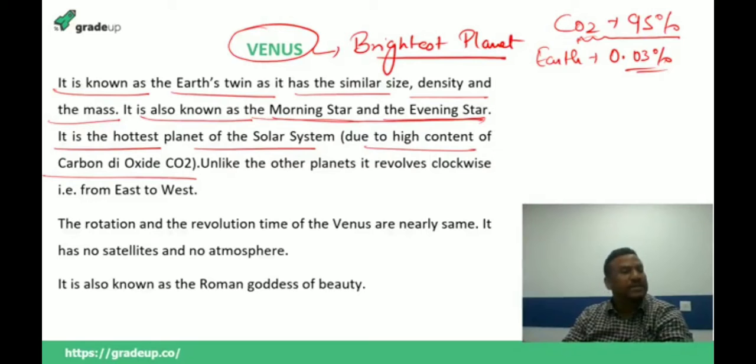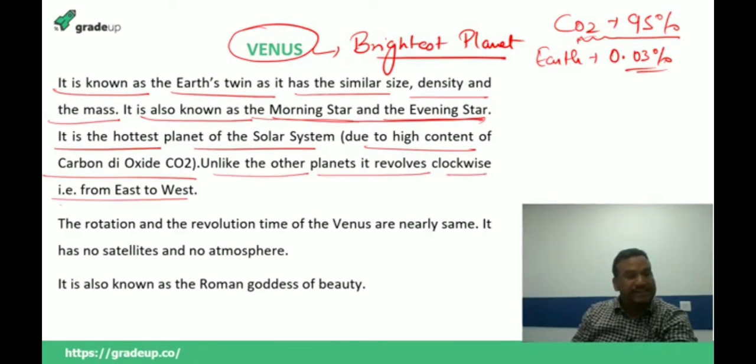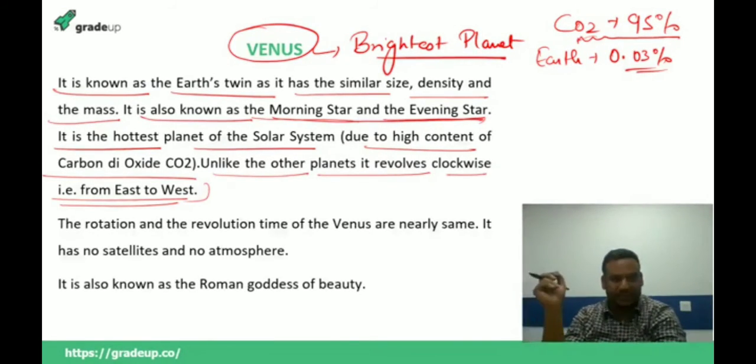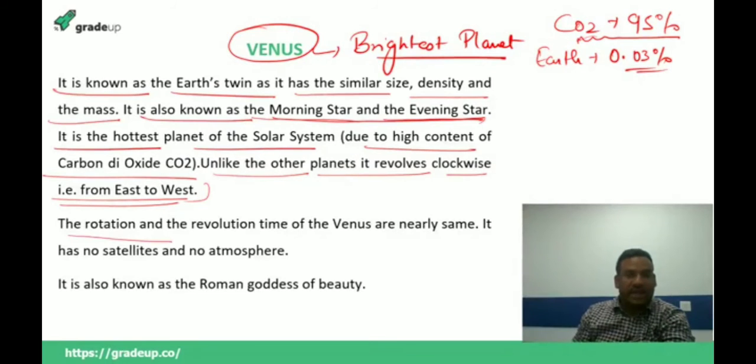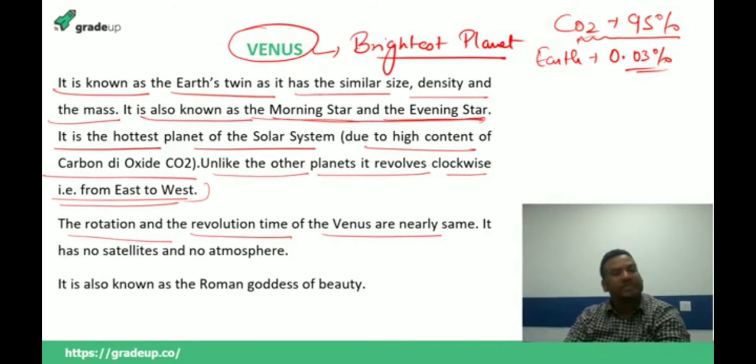But when the Venus has 95% carbon dioxide, it will be very, very hot. And let me tell you that unlike the other planets, it revolves clockwise, that is east to west. It does not revolve from west to east, but east to west. Now the rotation and the revolution time of Venus are nearly the same as Earth. Always remember the rotation time and the revolution time of Venus is almost the same as the Earth, and that is why it is known by the name of the Earth's twin.